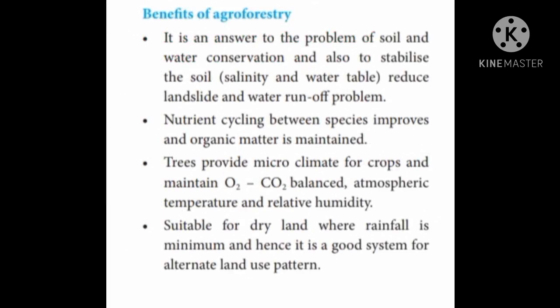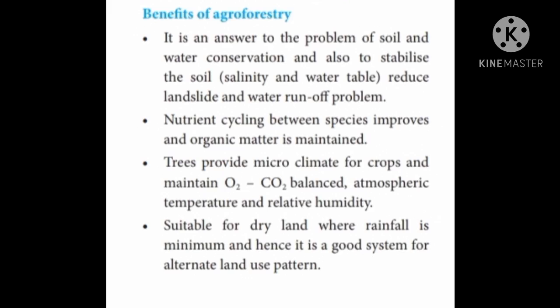How to overcome these environmental issues? The first one would be agroforestry, that is growing of agricultural crops combined with forestry, that is trees around the field. The benefits are, it is the answer to the problem of soil and water conservation. It stabilizes the soil salinity and water table, and reduces landslide and water runoff problems. So when we plant trees around the field, these are the problems we can solve.